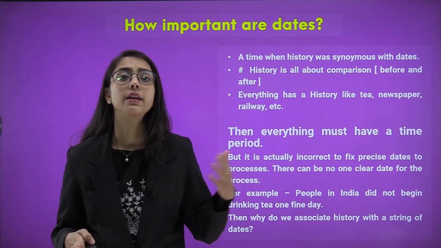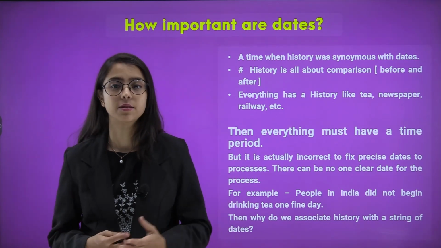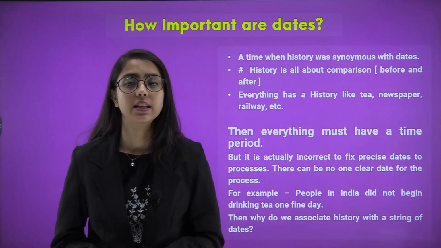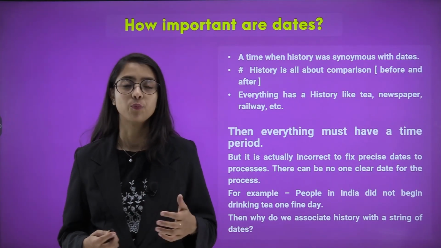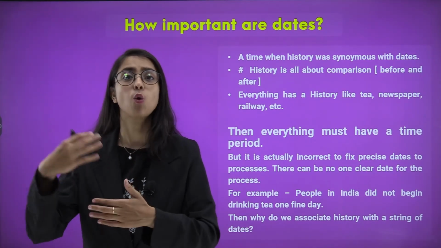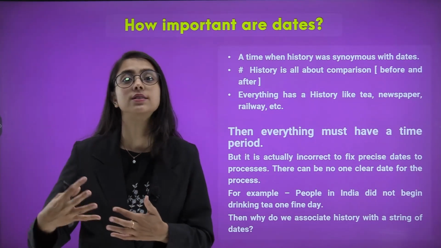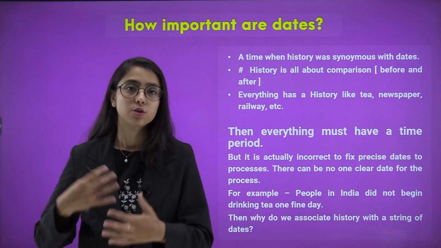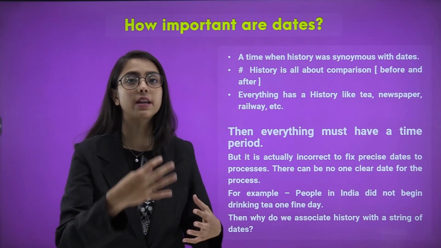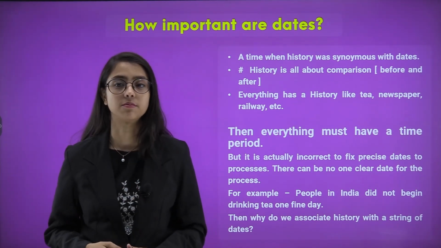It is about a period in the past. For example, people in India did not begin drinking tea in one day, did they? No. It was a process of development over a period of time, where they found tea, people adapted to the taste of tea, and that is how it became important in our culture.